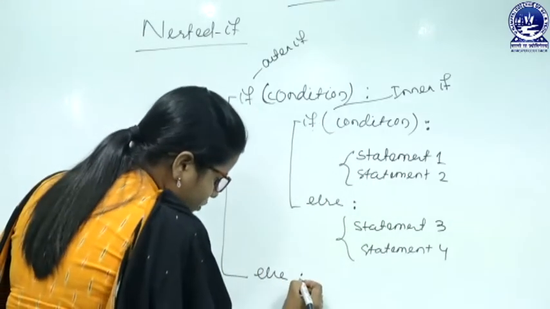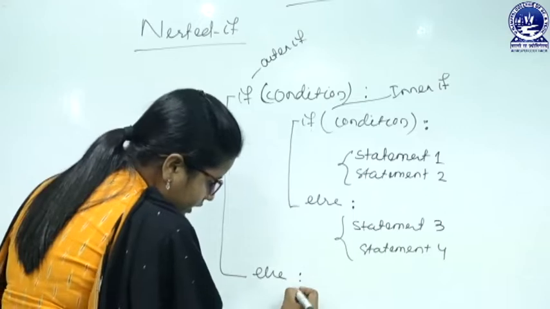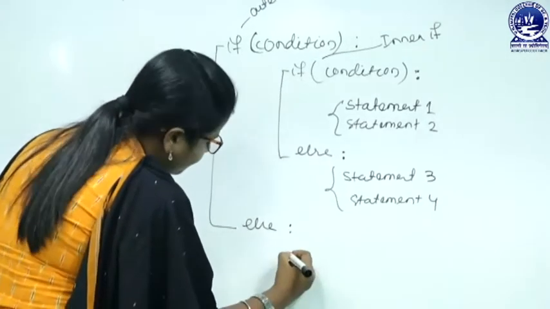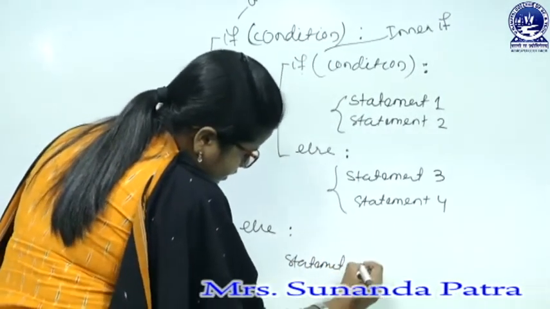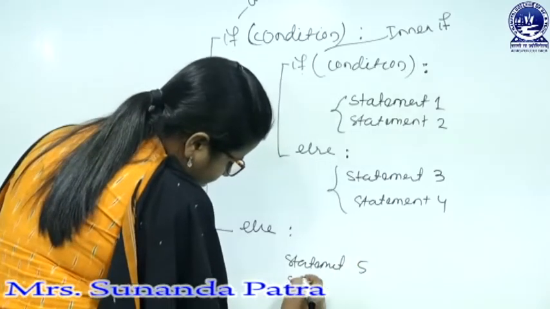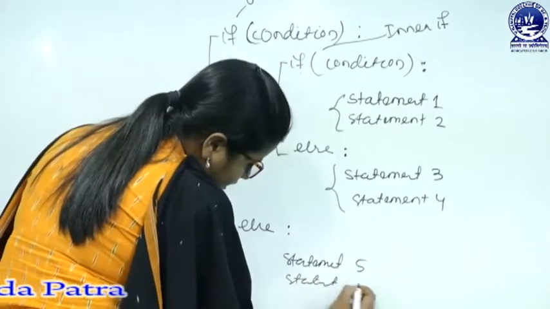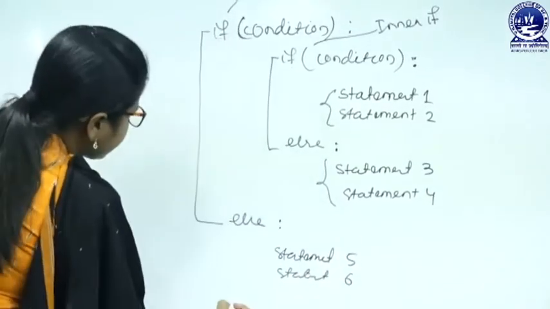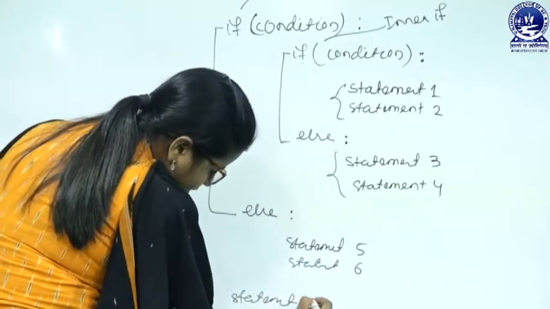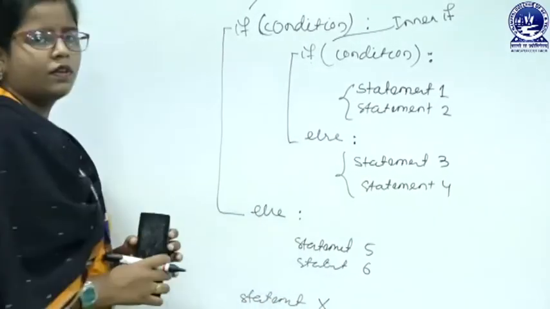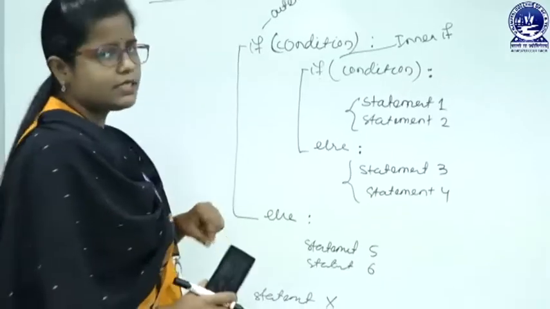The else block is also followed by a colon. Suppose here statement 5 and statement 6. Next, suppose here is the statement x. So, this is the syntax of nested if.